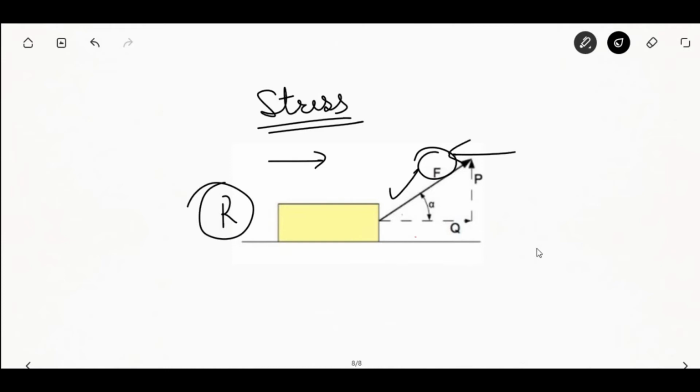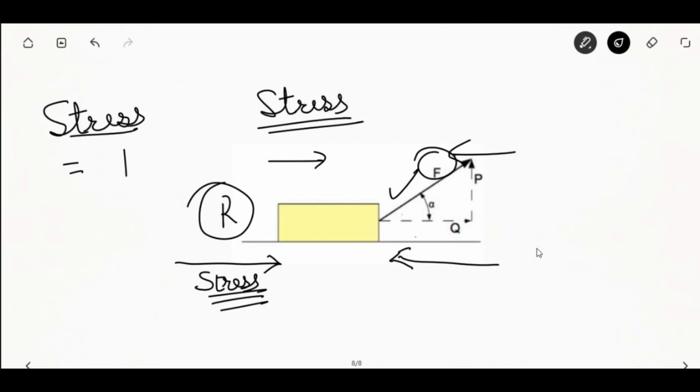So stress is equal and opposite in direction to the external force applied. So in this direction, if the force is applied, the stress will be in equal and opposite direction. Stress can be defined as force per unit area. So the convenient way is to measure the external force applied to the cross-sectional area.